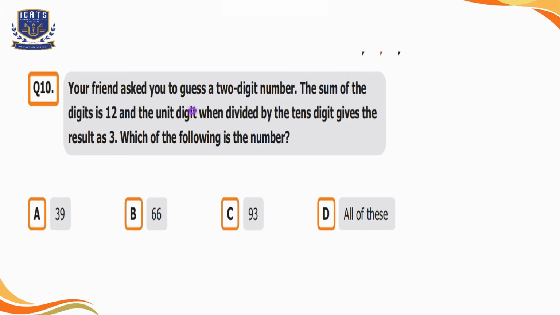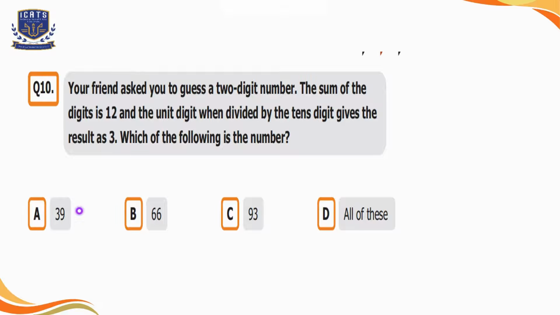Question number 10. Your friend asked you to guess a 2-digit number. The sum of the digits is 12 and the unit digit when divided by the tens digit gives the result as 3. Which of the following is the number? Option A is 39, option B is 66, option C is 93, and option D is all of these.